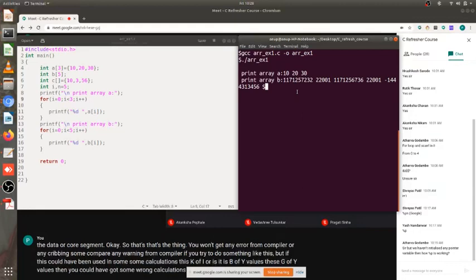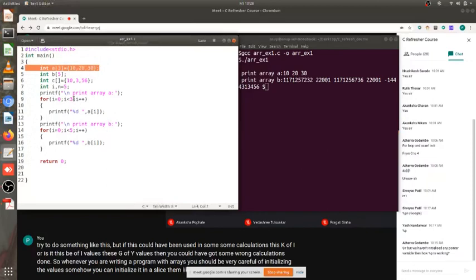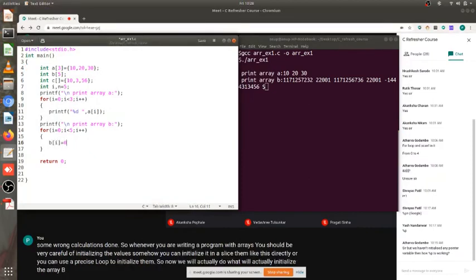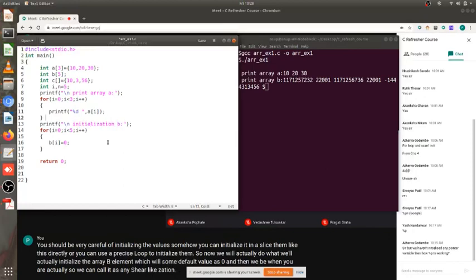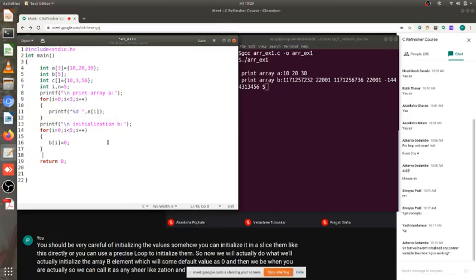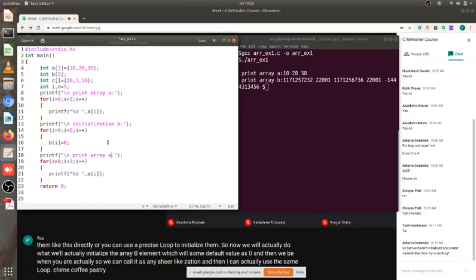So whenever you are writing a program with arrays, you should be very careful to initialize the values somehow. You can initialize them directly like this, or you can use a loop to initialize them. So now we'll initialize the array b elements, which have some default value, to 0, and then I can use this same loop, which I am copy pasting, for printing array b.